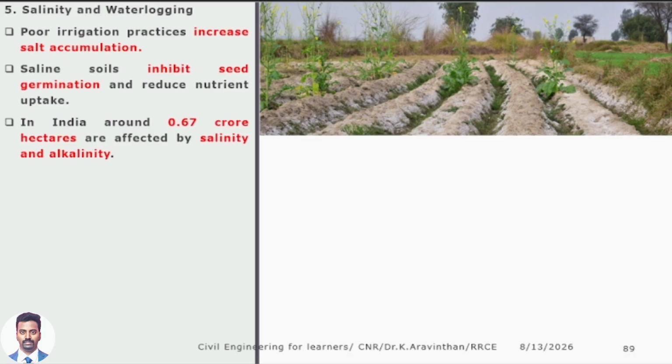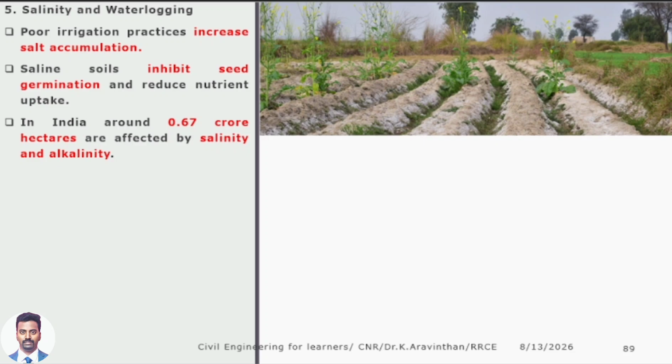Sir, what degradation happened there? White color will only come if the soil is not irrigated well. What do you mean by irrigation? Pouring water. If there is no water at all, what will happen? All the moisture will be absorbed by the sun and there will be no water content inside. Then it will become a white color layer. This is called degraded.